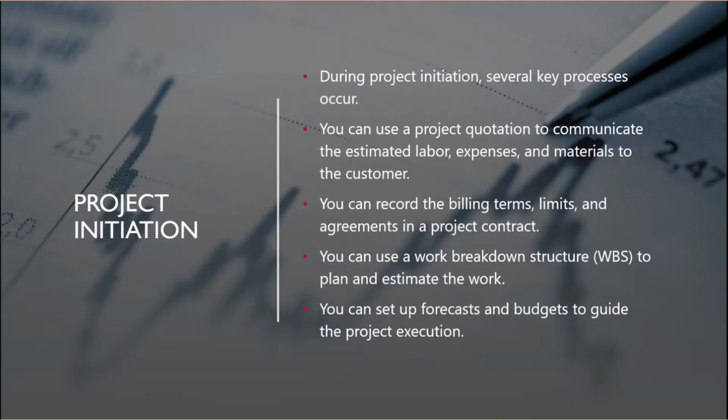Now let us go phase by phase and see what are the details involved with each phase of a project, starting with the project initiation. During project initiation, several key processes occur. You can use a project quotation to communicate the estimated labor, expense, and material to the customer. You can record the billing terms, limits, and agreements in a project contract. You can use a work breakdown structure to plan and further estimate the work. You can set up forecasts and budgets to guide the project execution.